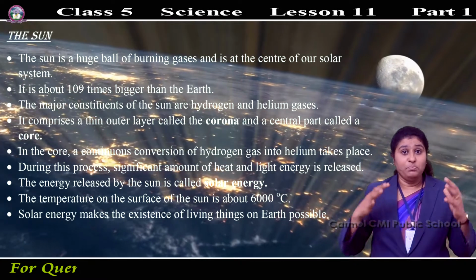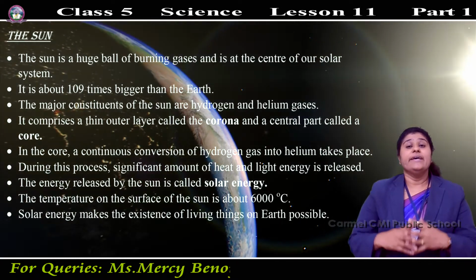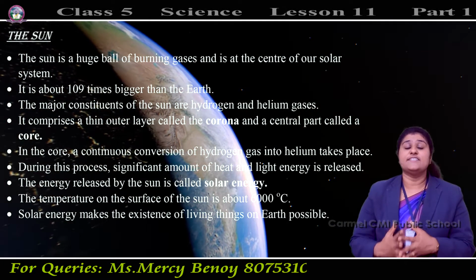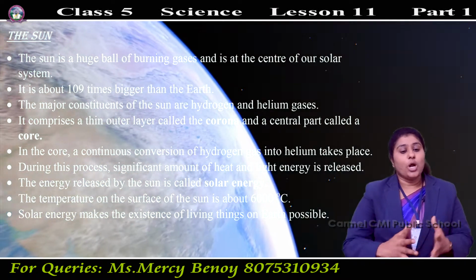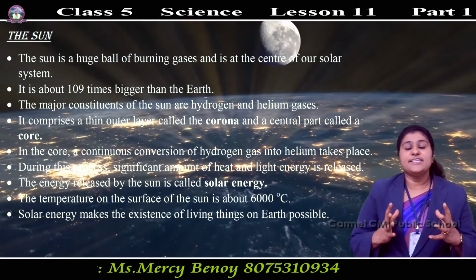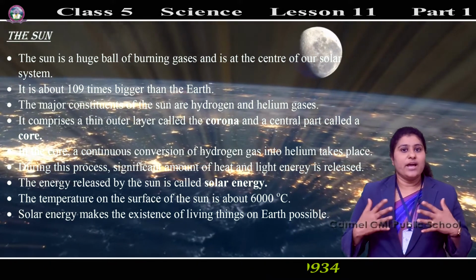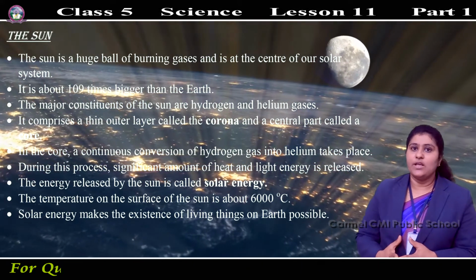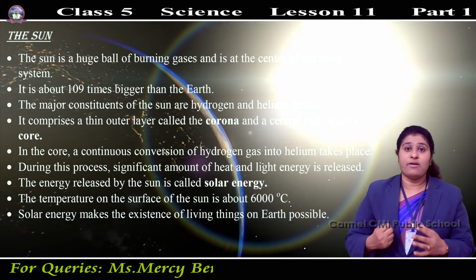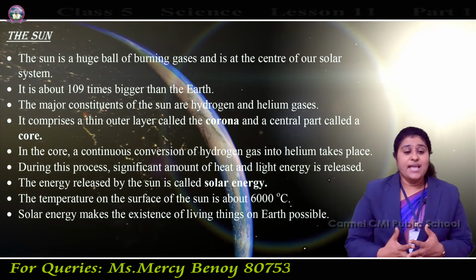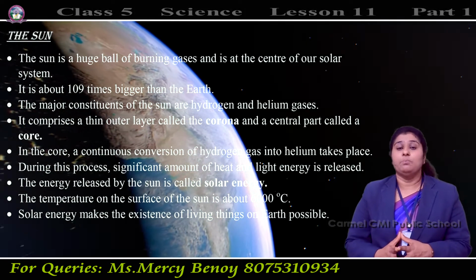Imagine how big it is, how giant, a significant amount of heat. What is the temperature on the surface of the sun? 6000 degrees Celsius. Solar energy makes the existence of living things on the earth possible. Because of solar energy, we are surviving. Plants prepare their own food with the help of solar energy, and we depend on plants for our survival.